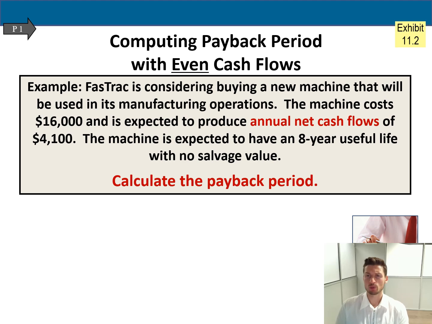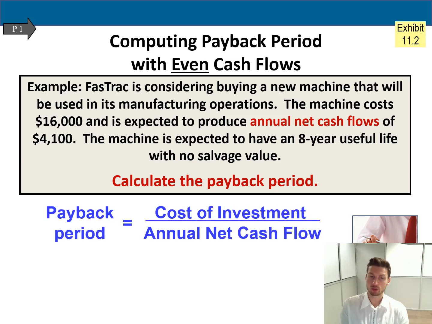Okay, so what is happening here? We are considering buying a new machine, which we're going to use in order to manufacture some products. And today we are paying $16,000, which will give us $4,100 per year cash inflow. And the machine has an 8-year useful life, and there is no salvage value. So we will calculate the payback period. So now we need to use the formula which I showed you in the previous slide to calculate the payback period.